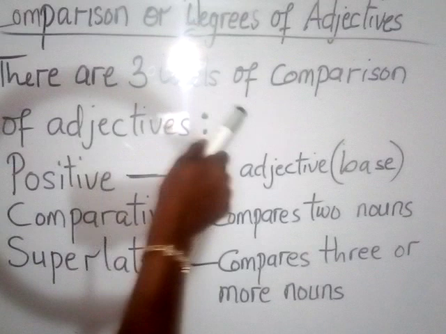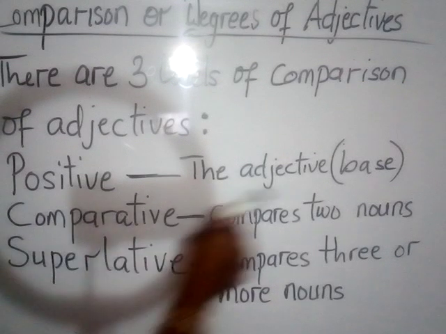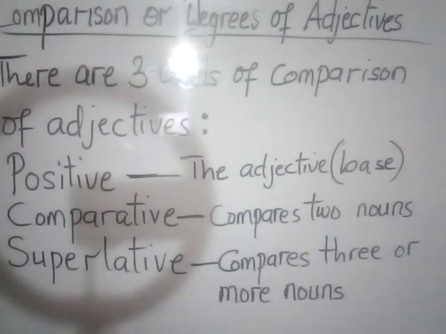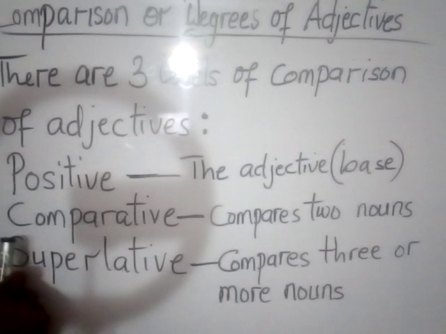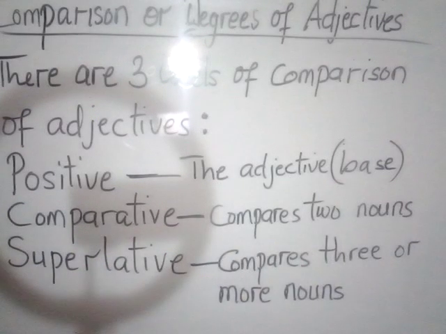So there are 3 levels of comparison or degrees of adjectives. The first one here is positive. And that positive is the base word, that's the adjective itself. The ordinary word that is just an adjective. And the comparative is the second level, and that is the form the adjective takes when it is comparing 2 things.